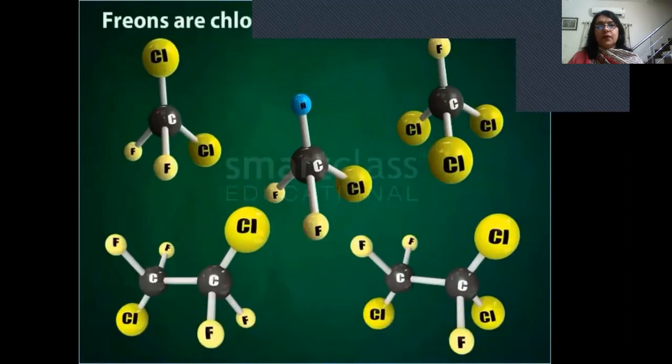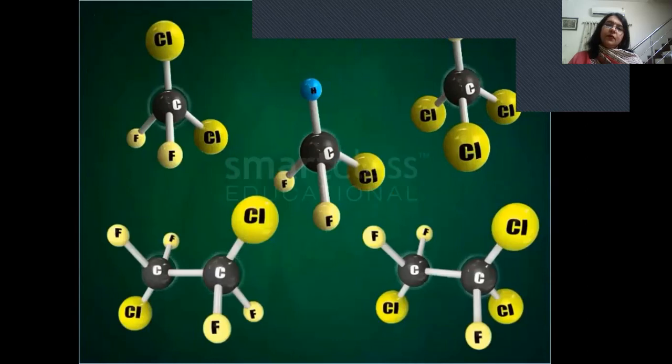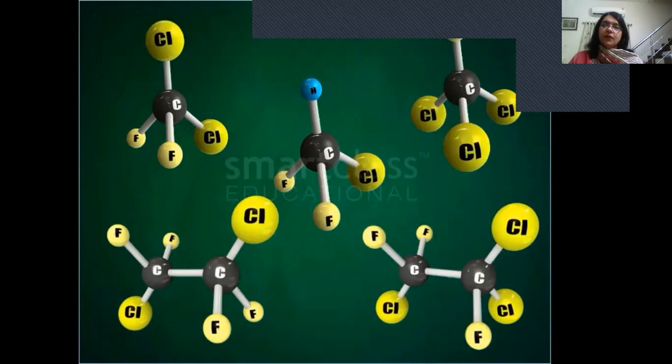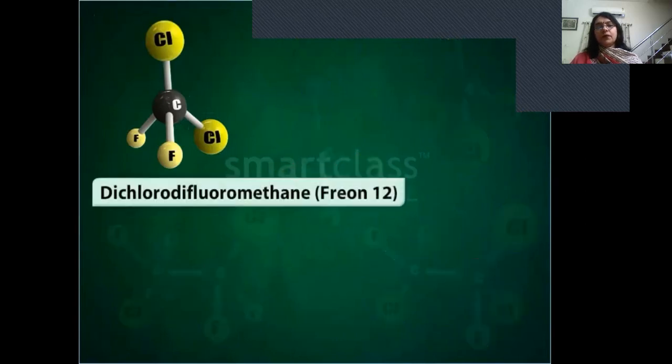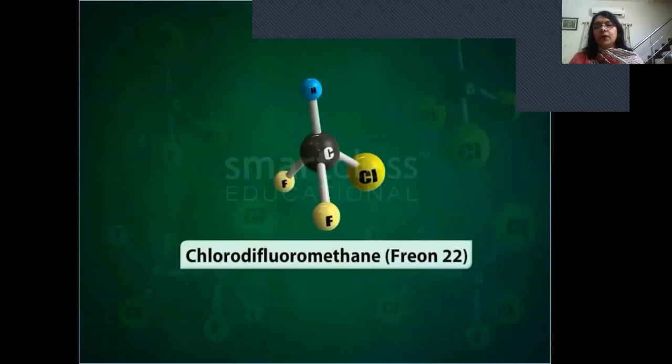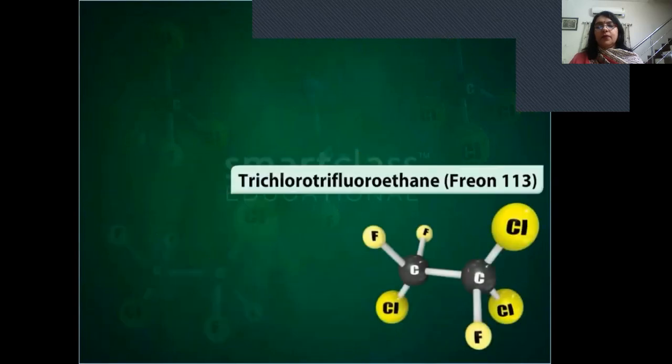Freons are chlorofluorocarbon compounds. These are derivatives of methane and ethane that are made of only carbon, chlorine, and fluorine. The most important members of the group are dichlorodifluoromethane, Freon 12, trichlorofluoromethane, Freon 11, chlorodifluoromethane, Freon 22, dichlorotetrafluoroethane, Freon 114, and trichlorotrifluoroethane, Freon 113.